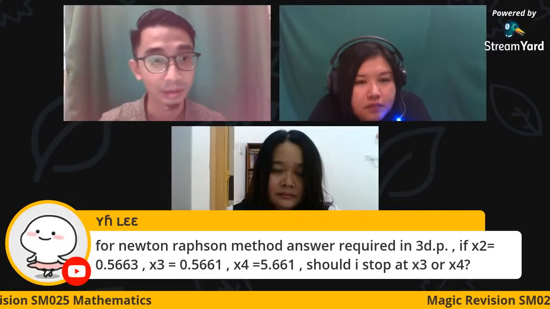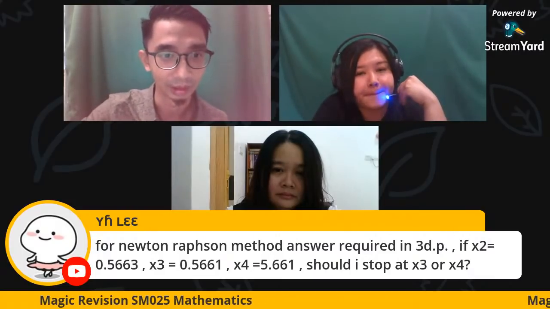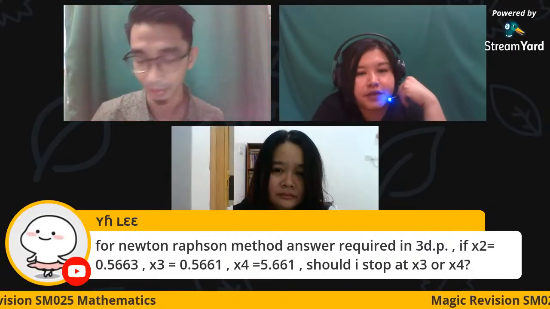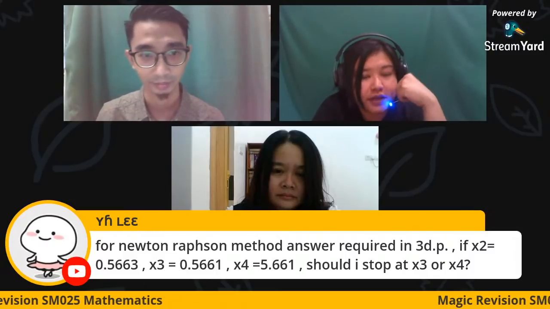Okay, from YH Lee asking about the Newton-Raphson method. For the Newton-Raphson method, the answer is required in 3 decimal places. Based on this question, this is an example I'm showing you just now, right? From the S3 is the first value that you get, compared with the 0.5663.